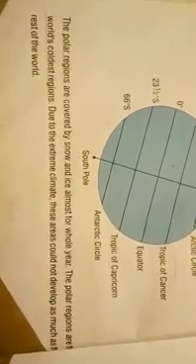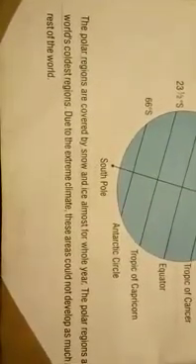The polar regions are covered by snow and ice almost for a whole year. The polar regions are the world's coldest regions. Underline these lines. As we have learned earlier, these are the areas which are located almost at the end of the world. This is the reason that these areas do not receive a sufficient amount of sunlight, and they do not have the heat of sunlight. This is the reason that these are the coldest areas and they remain cold for a whole year.